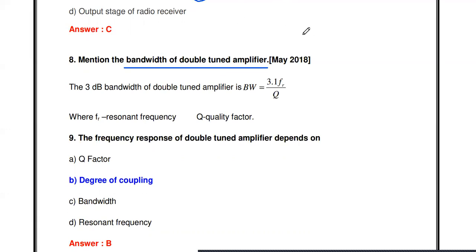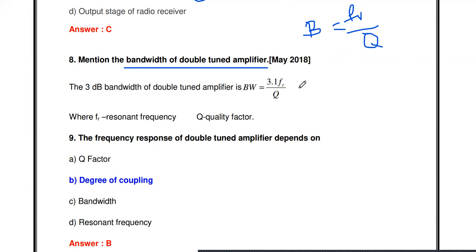Generally, you know the bandwidth formula. The bandwidth B is equal to the ratio of resonant frequency divided by the quality factor. So this is the bandwidth formula for a single tuned amplifier or a general tuned circuit. But especially for the double tuned amplifier, what is the bandwidth? This is an important 2-mark question asked in May 2018.